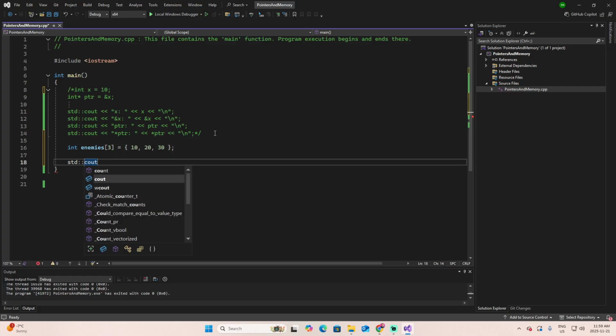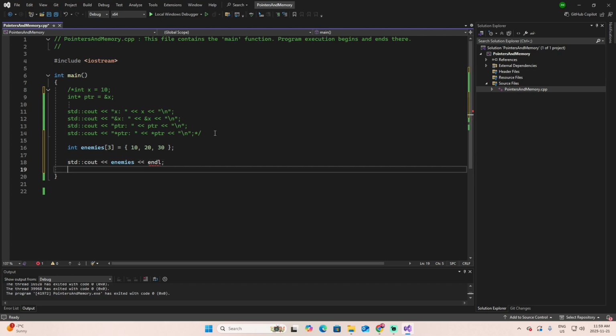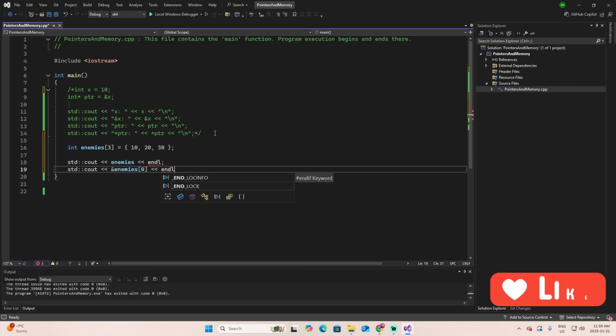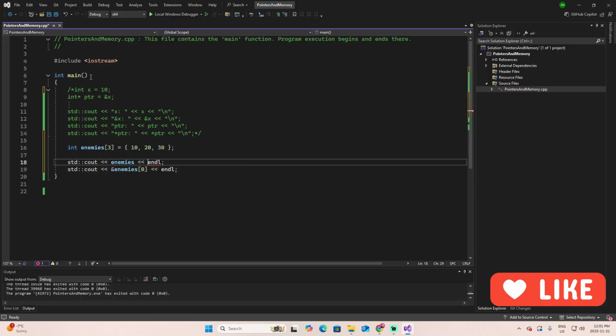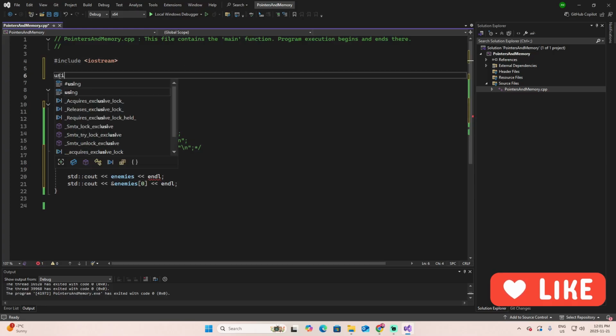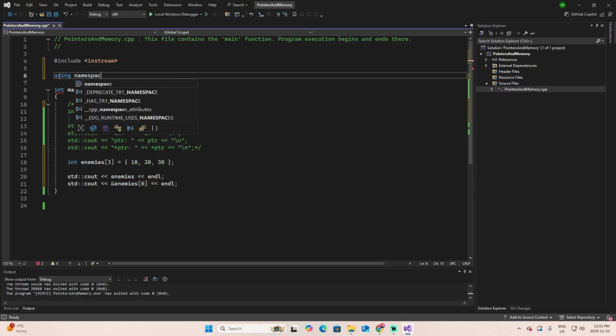Standard cout is going to present enemies. Let's use another end of line and another cout, and now we'll use the ampersand enemies on the position 0, end of line. I forgot to add the cout here, so let's make things a little bit simpler. Using namespace standard.